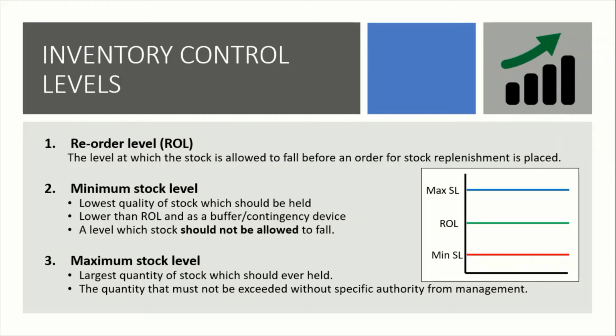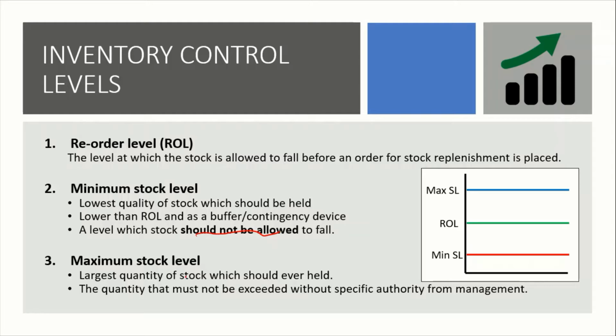Kalau bawah daripada minimum level, itu dah dangerous. Okay, it is a contingency. Kamu kena berhati-hati kalau dah bawah min stock level. And should not be allowed to fall. So please follow the graph. So it is a very dangerous line if it falls below.